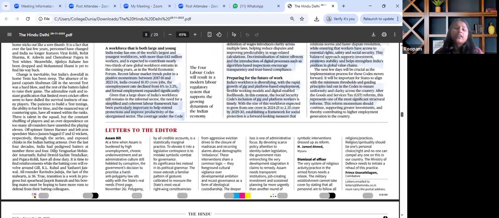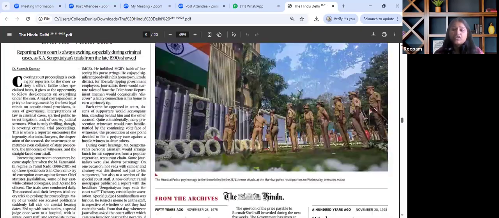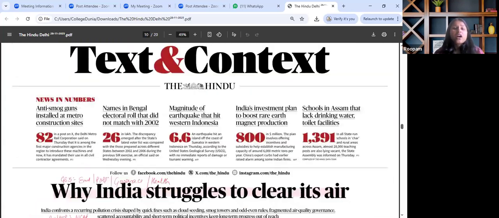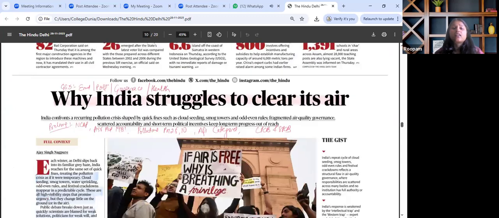The last important article for today's paper is about why India struggles to clean its air.